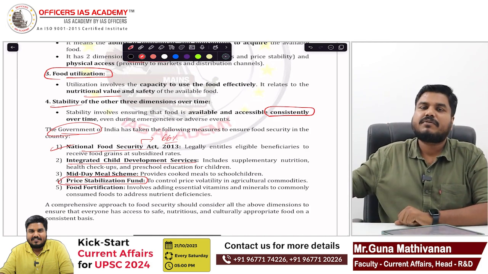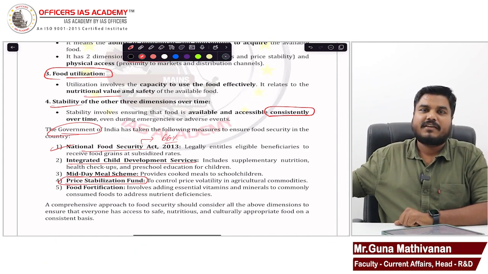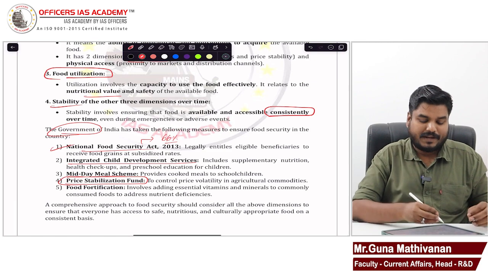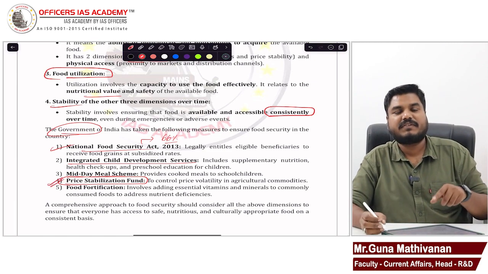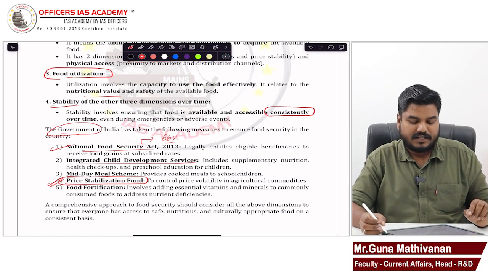And they will be selling it to consumers directly. Okay, so that is through the price stabilization fund. Don't confuse this with the MSP. Minimum support price is a different concept which we will discuss later.